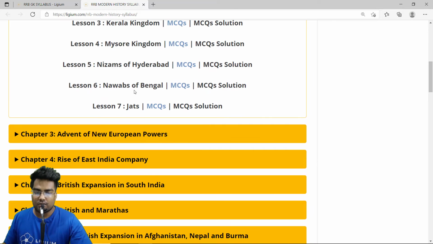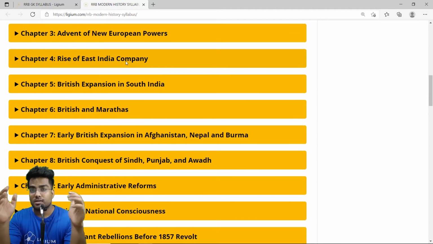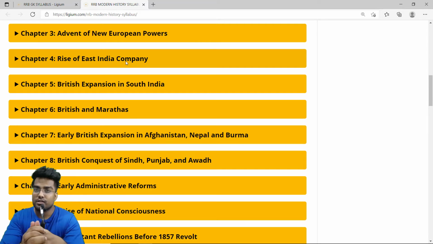For instance, we have chapter 4, that is Rise of East India Company. Now this is a big chapter. It will involve the annexation of Mysore, annexation of Maratha Kingdom, annexation of Awadh, and many wars like the Anglo-Burma War, Anglo-Nepal War, Anglo-Afghan War, Anglo-Mysore War, Anglo-Maratha War. So this is more about the rise of East India Company. One of these chapters is the annexation of Awadh, so let us explore it.